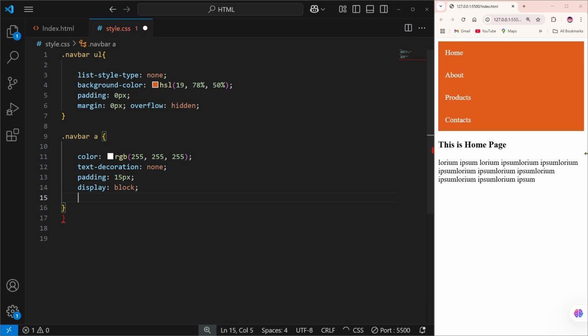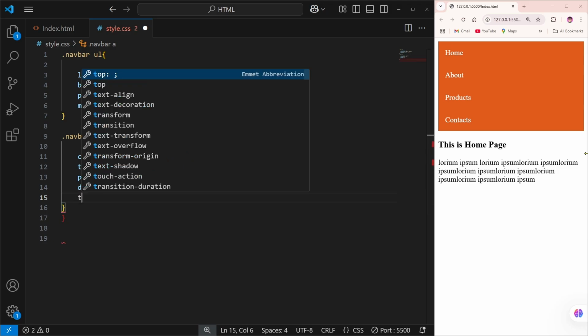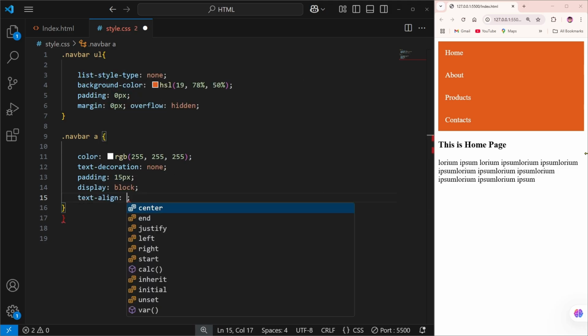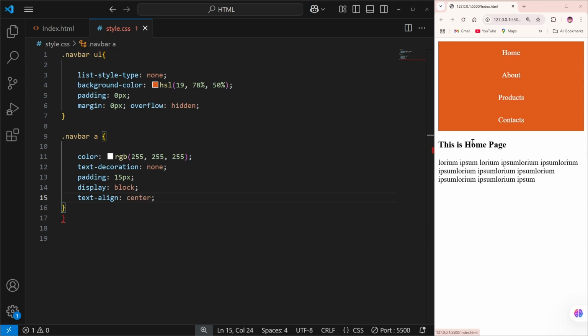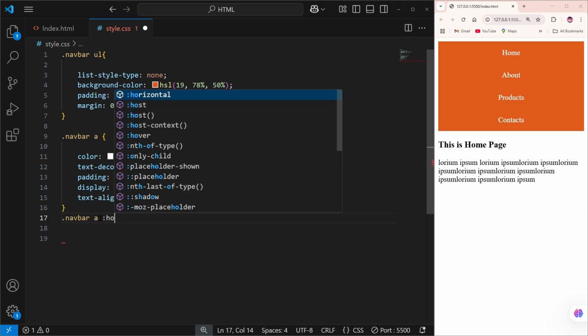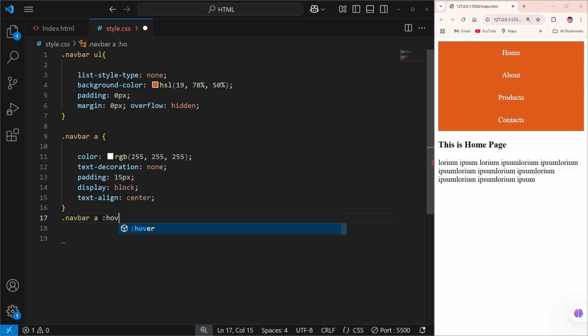And now if we just add the text alignment, like I'm going to add it as center, then we can simply save it, and as you can see right now, this navbar is coming to the center. After, we can use .navbar a for hover. So for that, we can simply add hover. And into the hover, we can add the curly brackets.